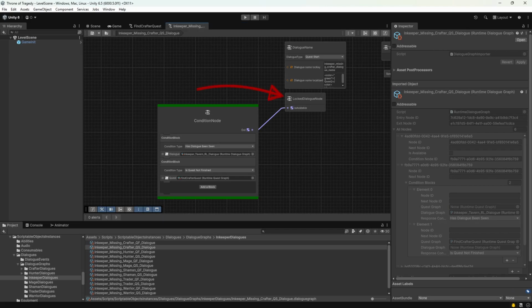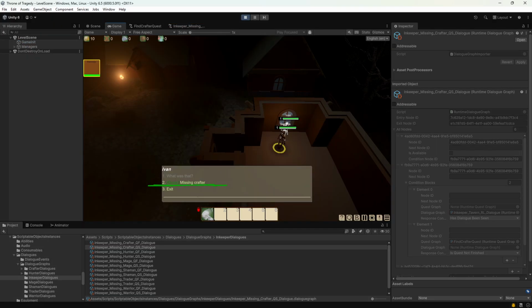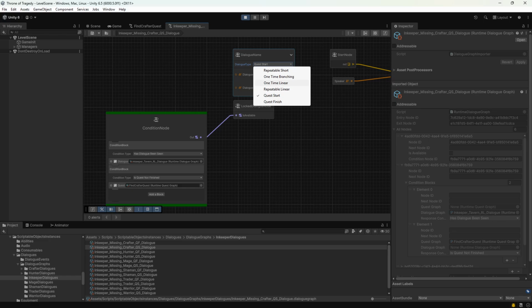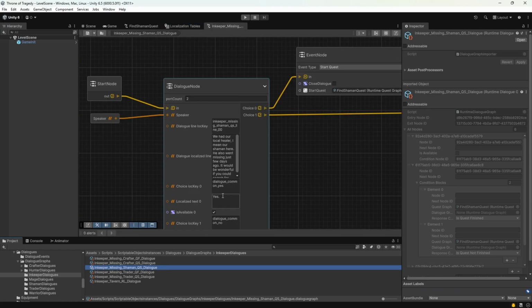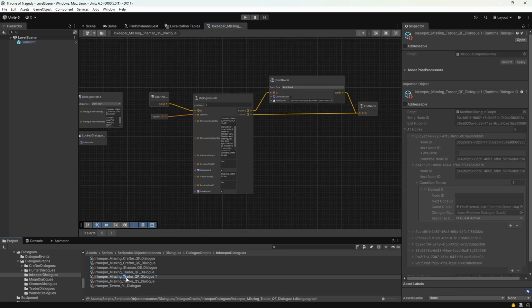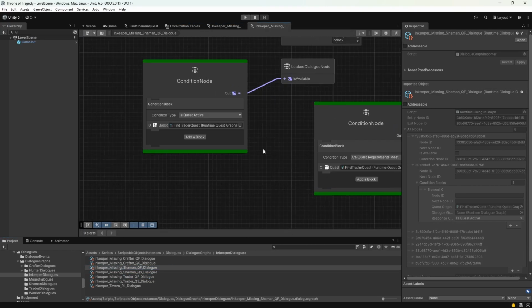First thing I needed the dialog system to do is check if a certain dialog is available. If yes, it would show up as an option in the dialog list for a certain NPC. There should also be different types of dialog. For example, you can have repeatable, one-time, linear, branching or short dialogues. Repeatable dialogues allow the player to revisit them at any point, but they should be marked as seen if the player has seen it at least once before.